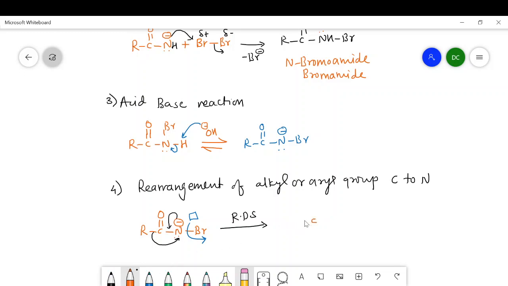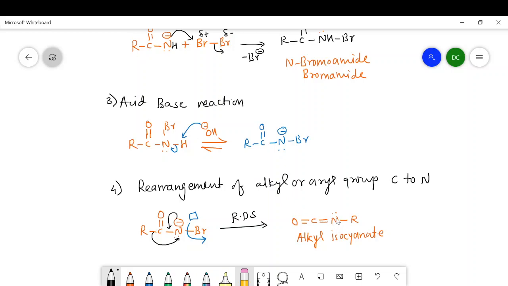And by this step we get, first of all I will write here carbon double bond oxygen. From carbon the R group is migrated to nitrogen, but there is a bond between carbon and nitrogen, which is a double bond, and this nitrogen is attached with the R group. And this is another intermediate in the Hofmann rearrangement, and it is called alkyl isocyanate. It is an intermediate compound, not a species, because it is a stable one.